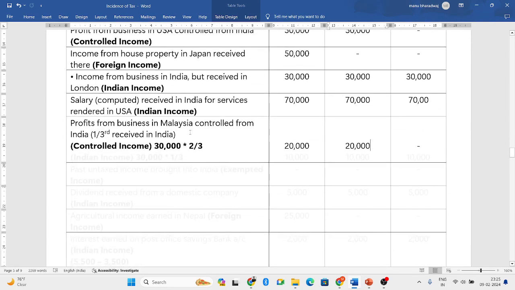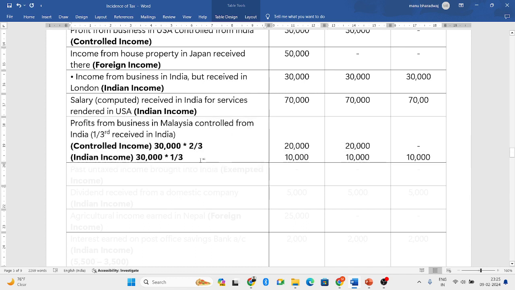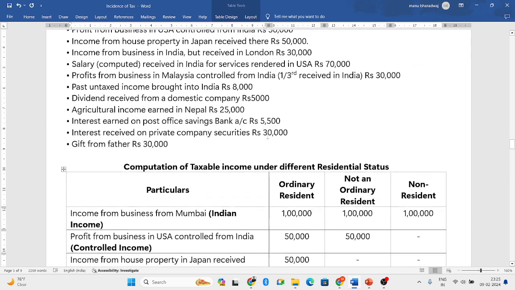Next, 1/3 they are receiving in India, which is an Indian income. So 30,000 into 1/3 will be 10,000. As it is an Indian income, we will be taxing all the three.